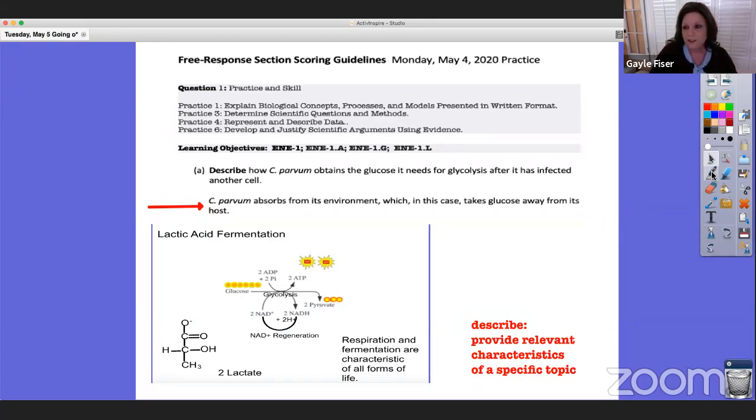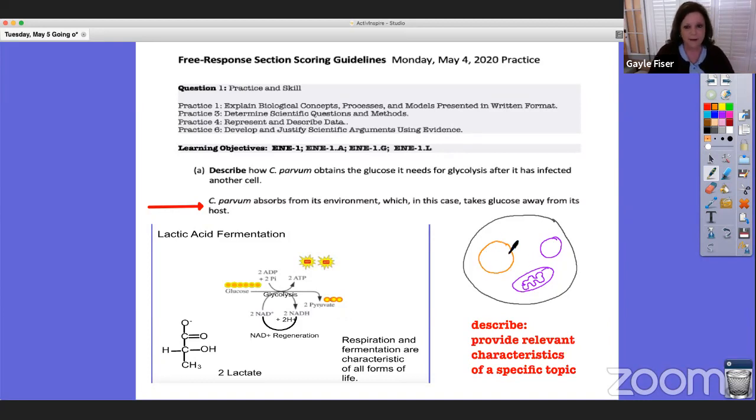So let me just briefly go over what's happening here. Here is our host cell, okay? And let's draw a few parts because we have plenty of time today. Here's our nucleus, and I'm going to go ahead and just put a mitochondria in here, because we're going to talk about it later. And then we have our C. parvum, okay? Our C. parvum comes in and it infects the cell. So it means it's inside of the cell. And now it is, let's see, let's go yellow. You can't see that. How about that?